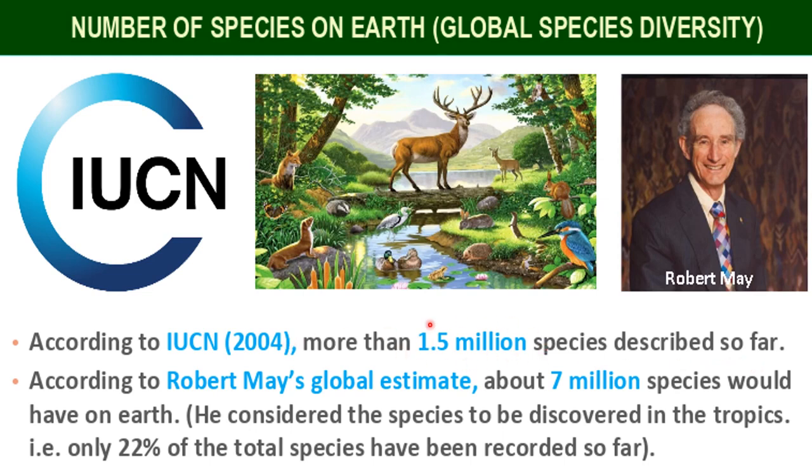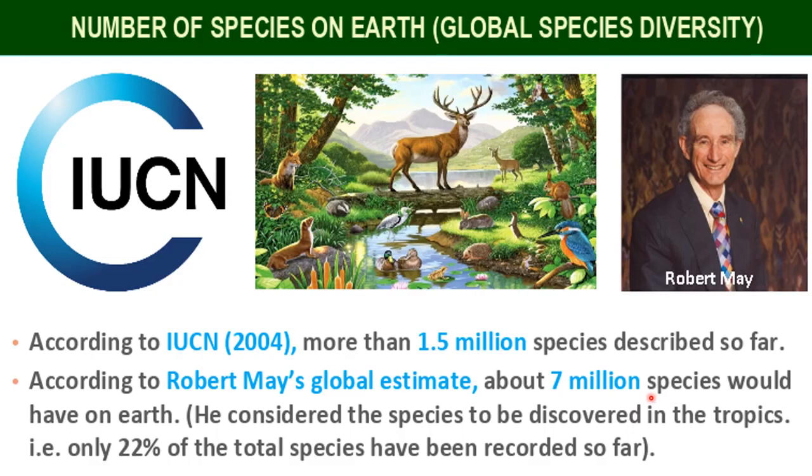These 1.5 million species are on record by IUCN. According to Robert May's global estimate, about 7 million species would exist on Earth, right? The recorded ones are only the species which have been discovered and about which there is a record. But according to Robert May, an ecologist, there are 7 million species on Earth.